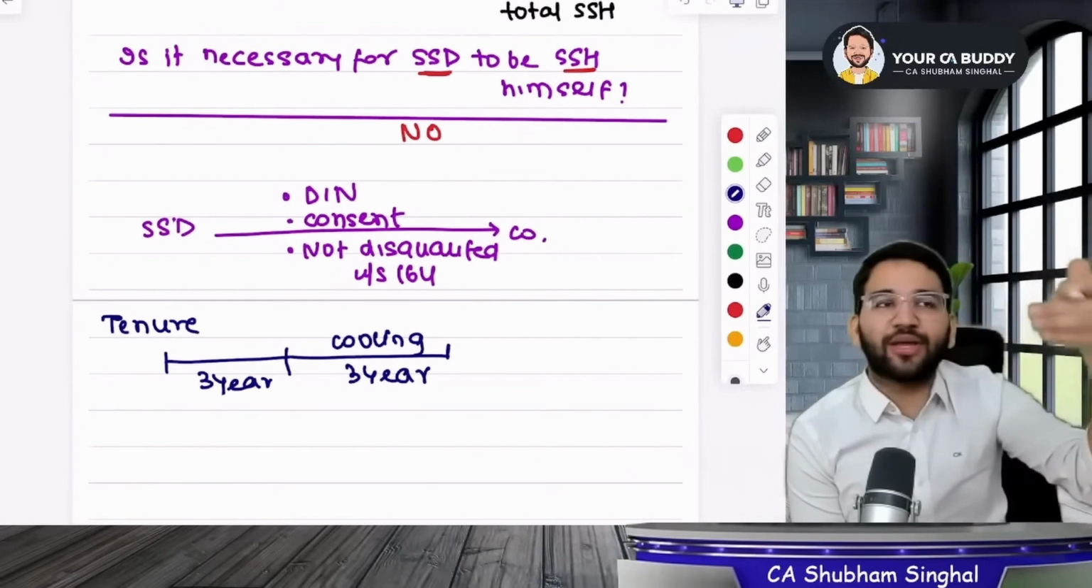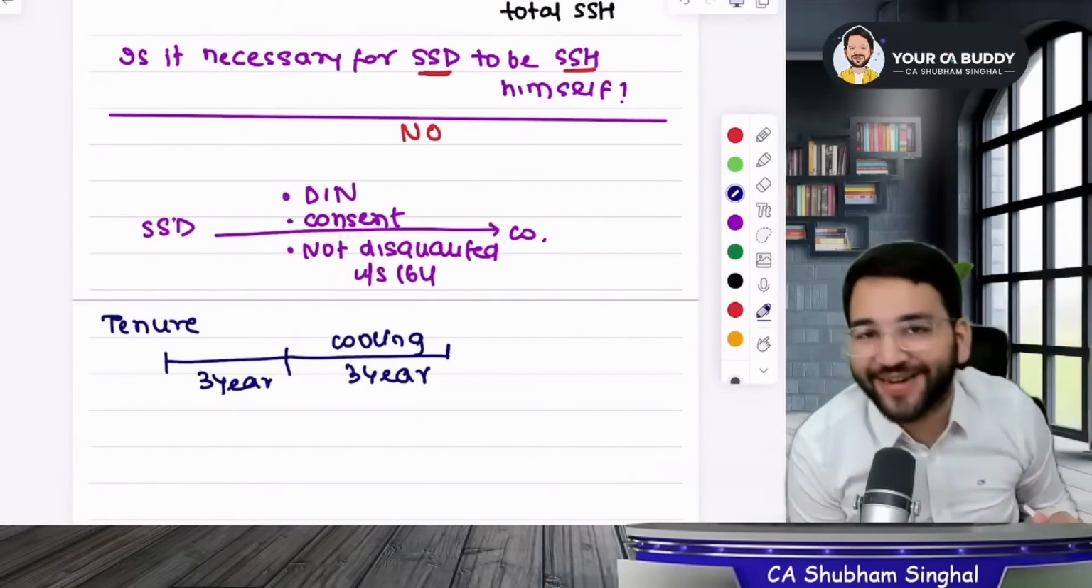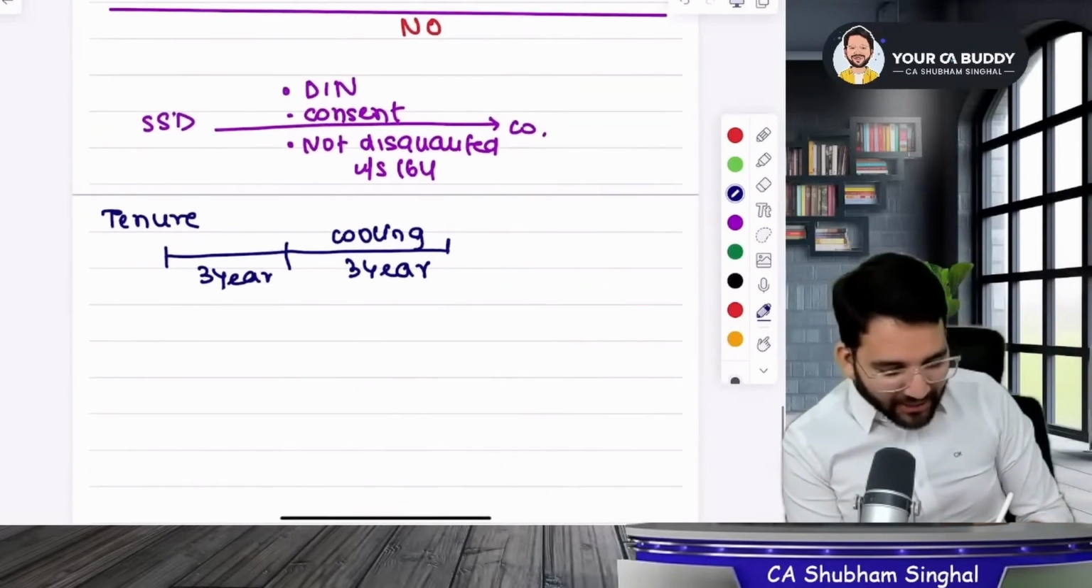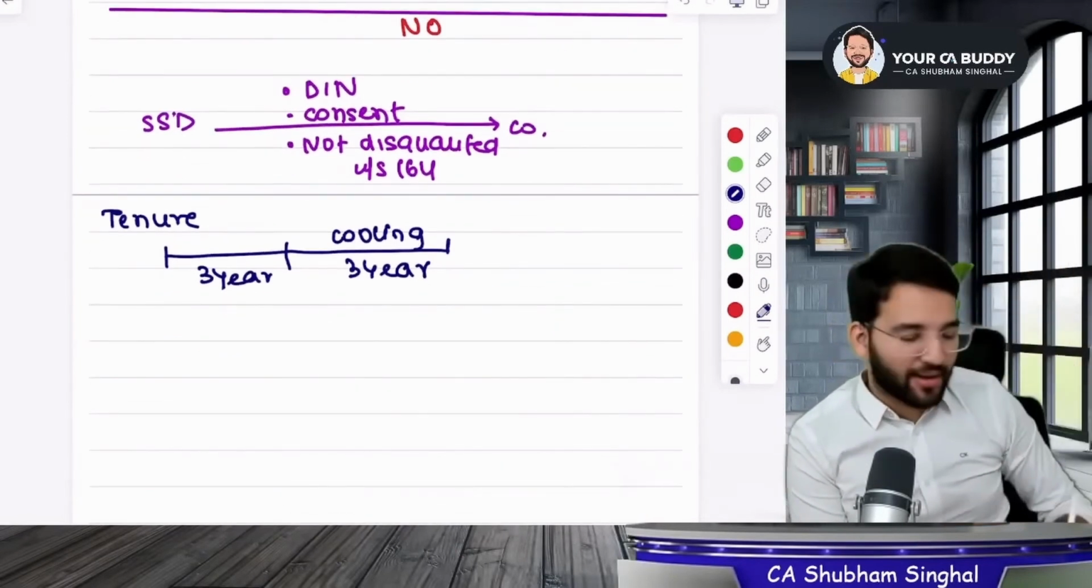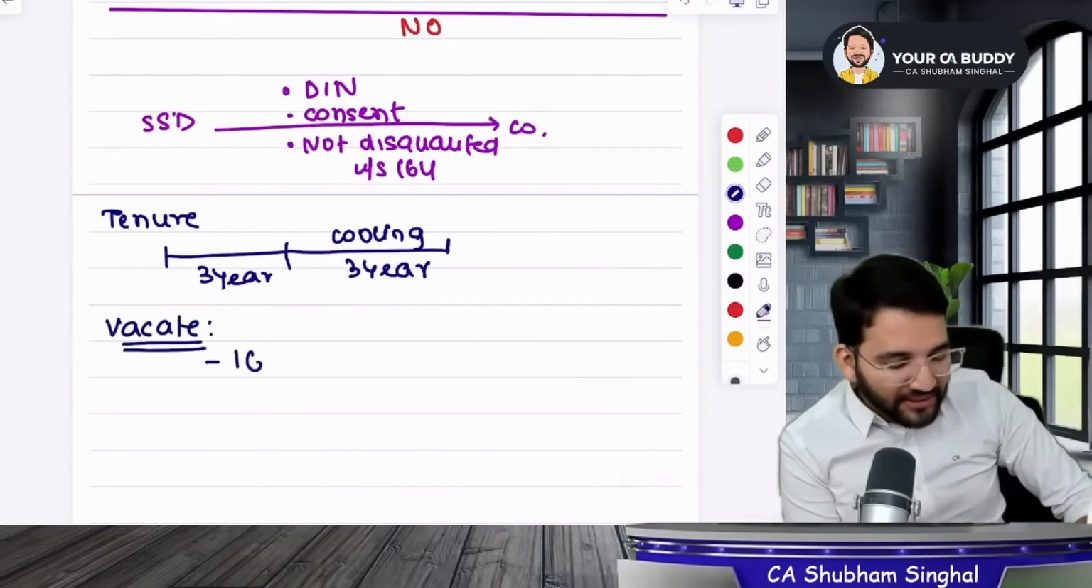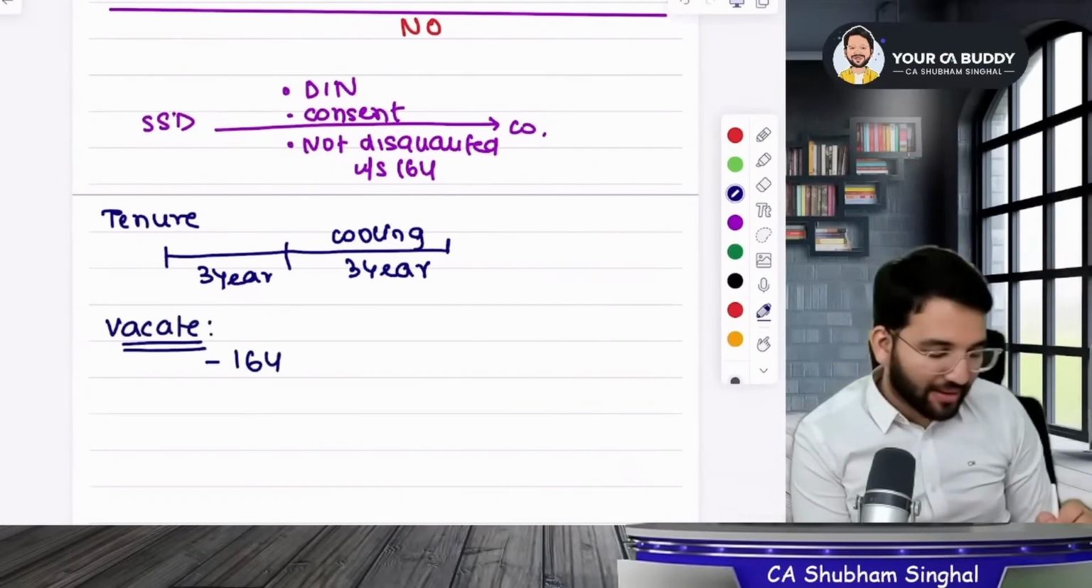They are appointed for 3 years, and after that they are not associated with the company for 3 years. Do you understand what I am trying to explain here, guys? Right? So will a small shareholder director continue his position for a lifetime? No, dear. He will vacate his office if he is disqualified in section 164.